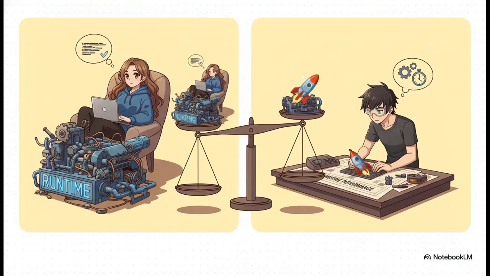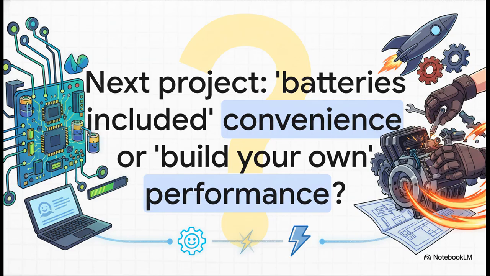If you only remember one thing from all of this, let it be this slide right here. It's the perfect summary. TypeScript's philosophy is, let's do more work at runtime to make life easier for the developer. Rust's philosophy is, let's do a ton of work at compile time to make the runtime as fast as physically possible. At the end of the day, neither one is better. They're just different tools for different jobs. One is designed for rapid iteration and developer convenience, and the other is engineered for absolute, uncompromising performance.